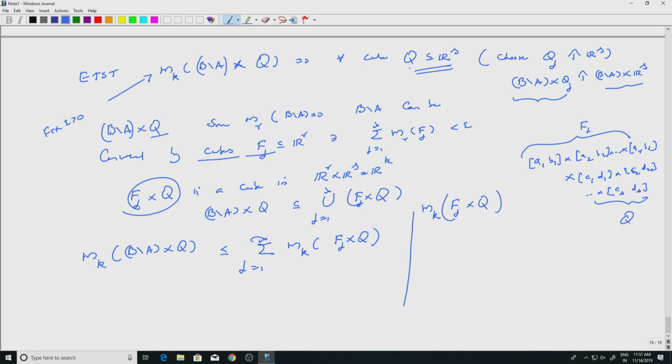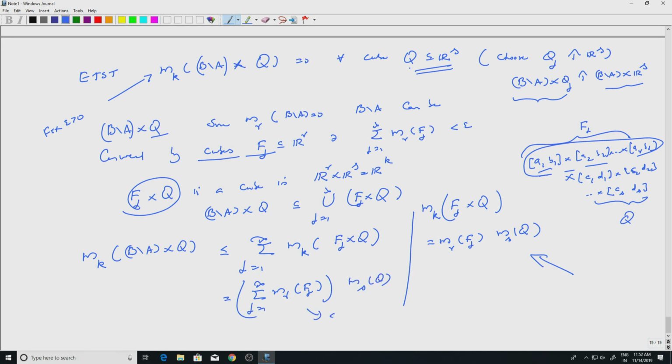So the kth dimensional Lebesgue measure is the product of side lengths, but if I take the first r of them, I am going to get the rth dimensional Lebesgue measure of Fj, right. So this is m_r of Fj times m_s of Q, which is a constant, so m_s of Q comes out. So this is simply summation j equal to 1 to infinity of m_r of Fj, this is very crucial, try to understand this, times m_s of Q, and this is less than epsilon, okay. This I can do for every epsilon, and so this would be equal to 0, and because of this we have proved that this is 0, okay.